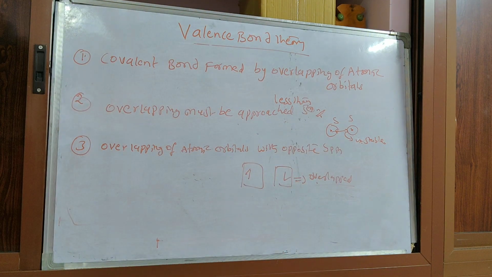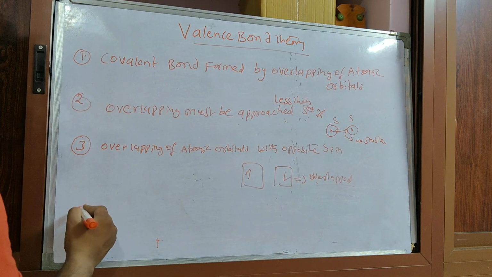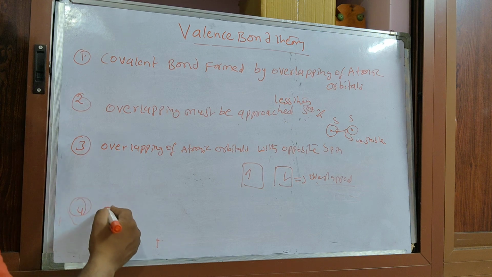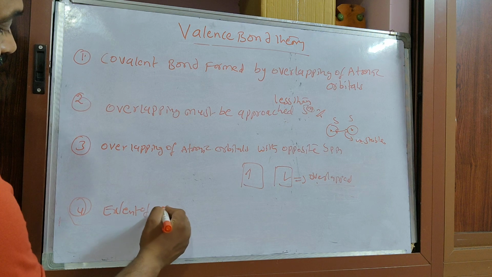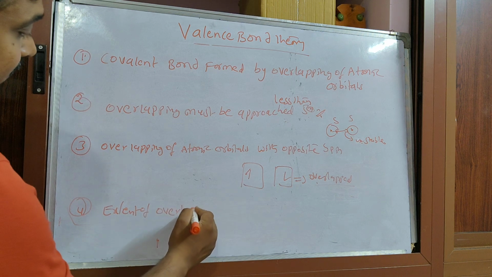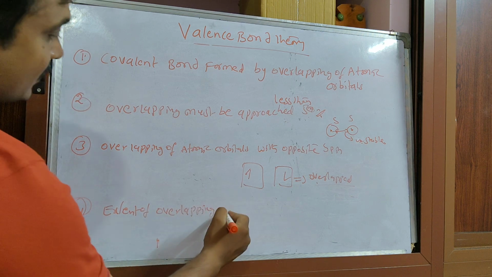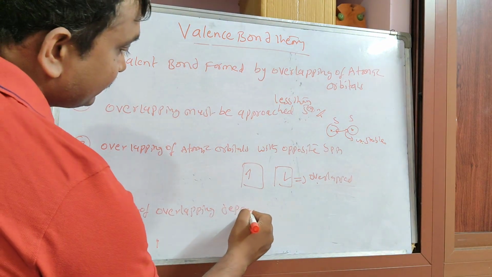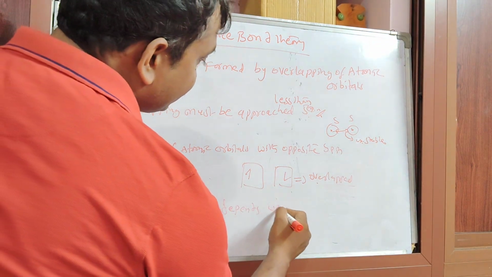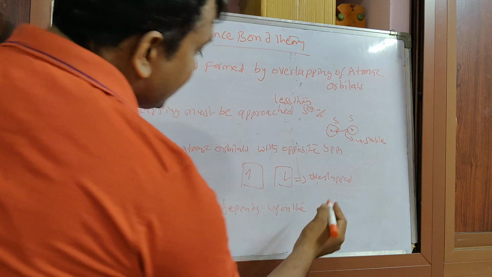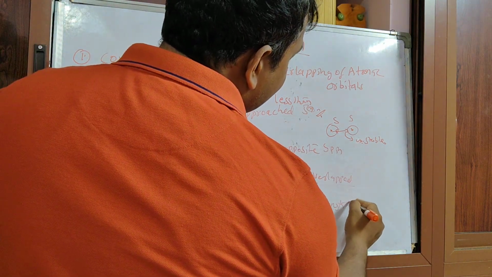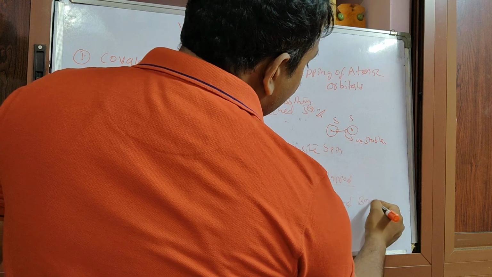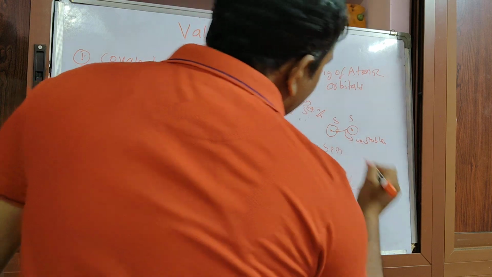Next, fourth one. The extent of overlapping depends upon the bond strength, that is whatever the covalent bond.